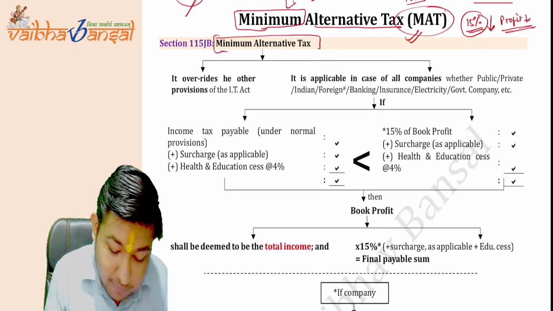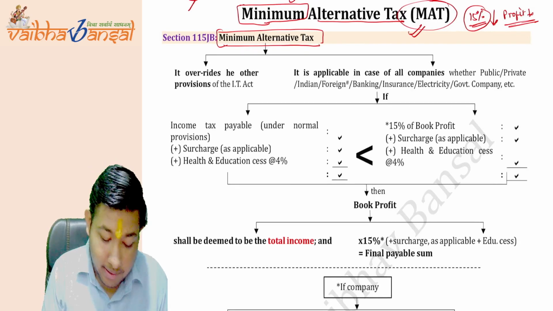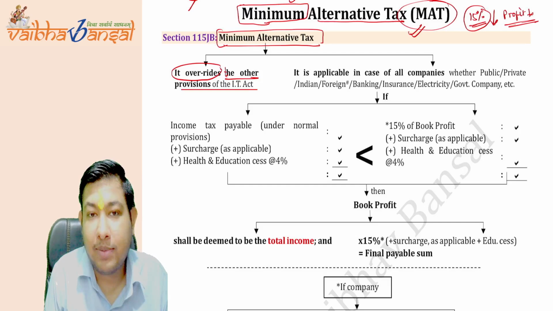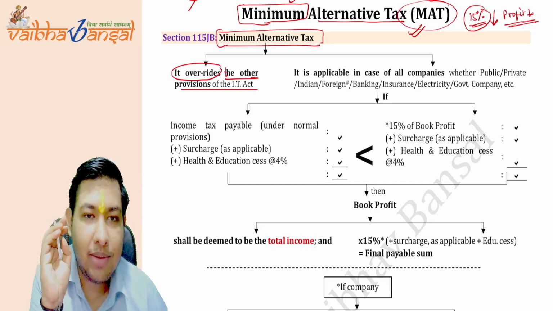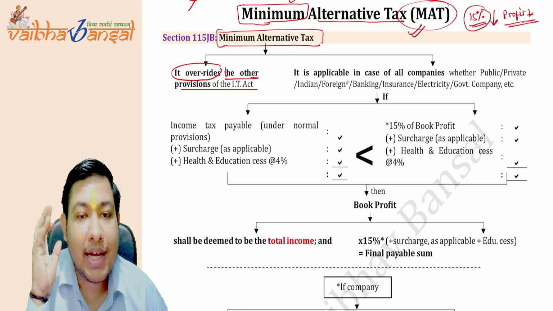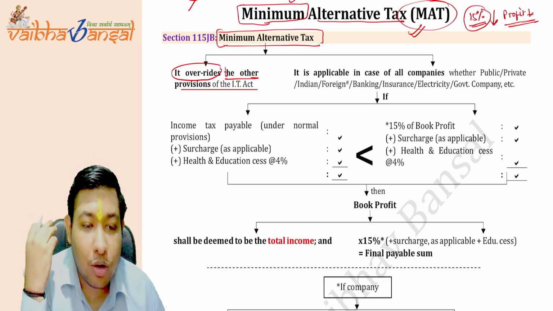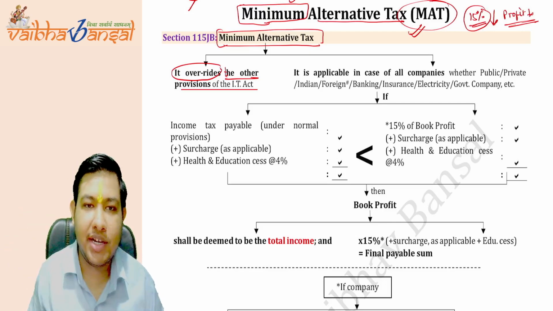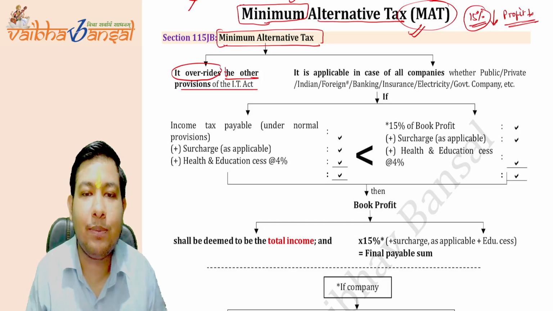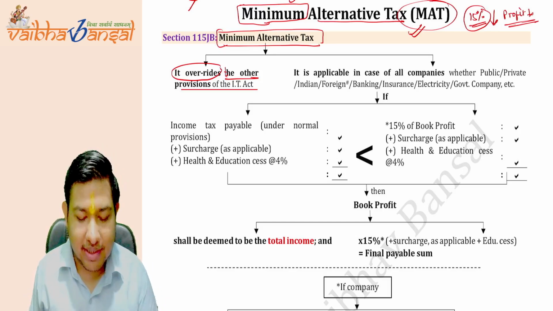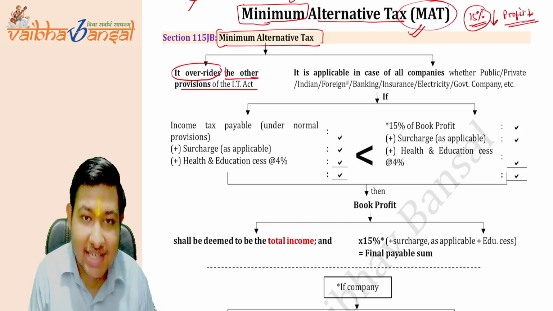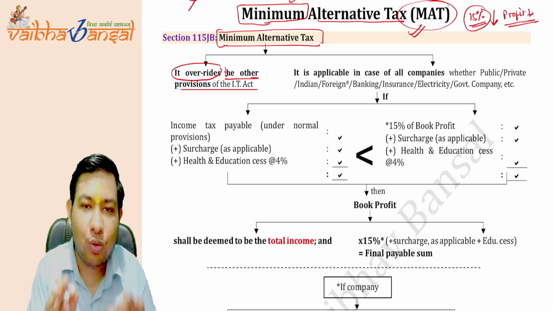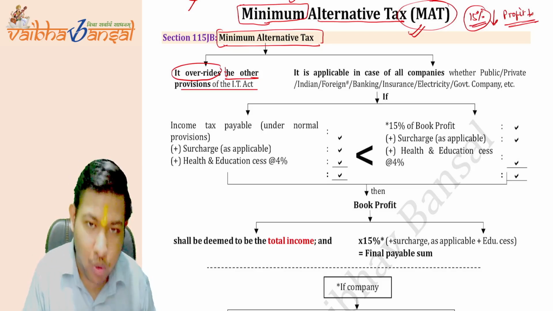See, minimum alternative tax overrides the other provisions of the Income Tax Act. P. Chidambaram Saab said it overrides the other provisions of the income tax. Forget what you have learned in the PGBP chapter. This is a whole chapter in itself. This is the only provision which says it overrides the other provisions of the income tax. Scrap the whole Income Tax Act. This is what it is saying.